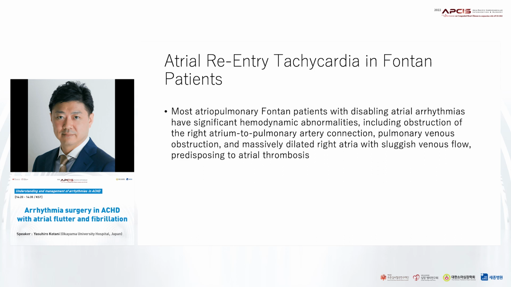So most atrial pulmonary Fontan patients with disabling atrial arrhythmias have significant hemodynamic abnormalities, including obstruction of the right atrium to pulmonary artery connection, pulmonary venous obstruction, and massively dilated right atria with sluggish venous flow, predisposing to atrial thrombosis.